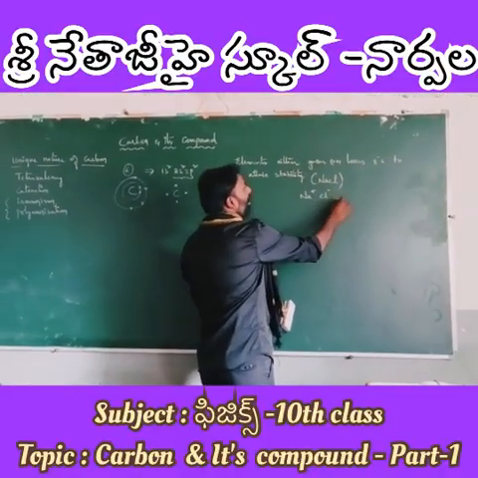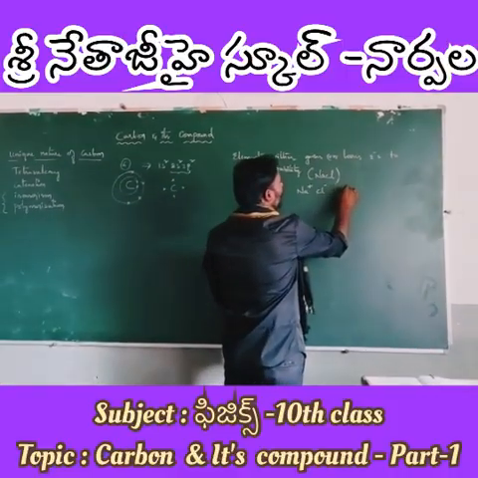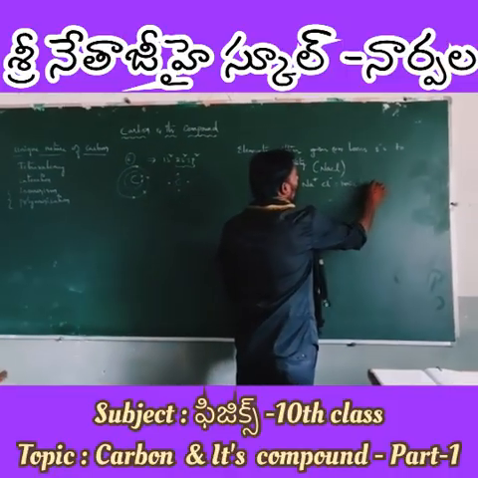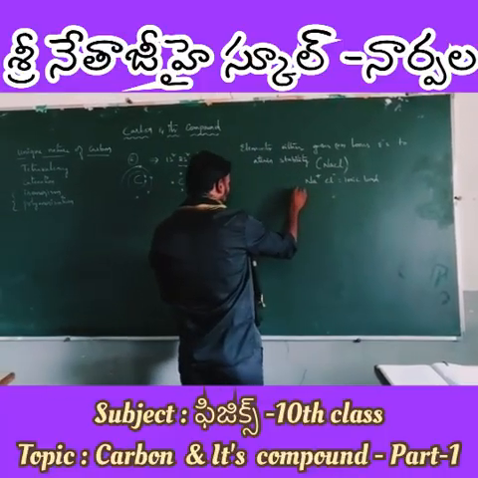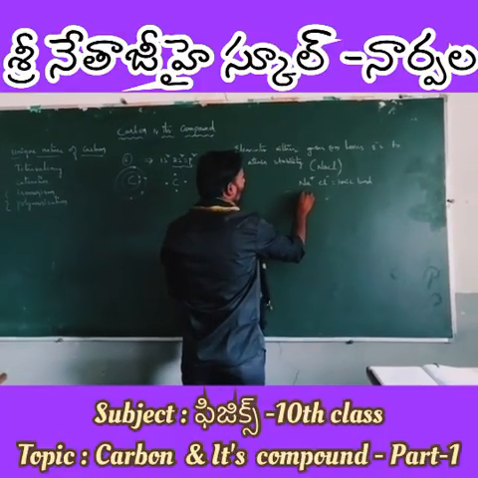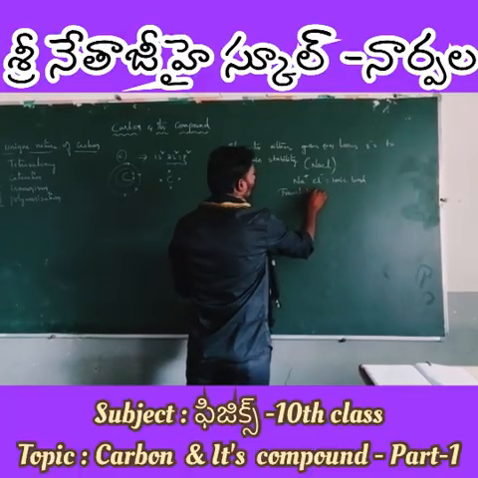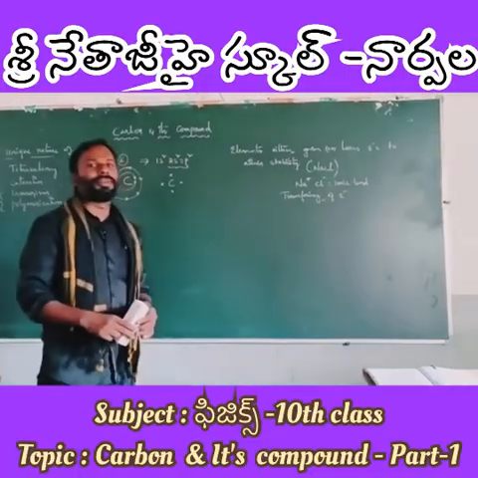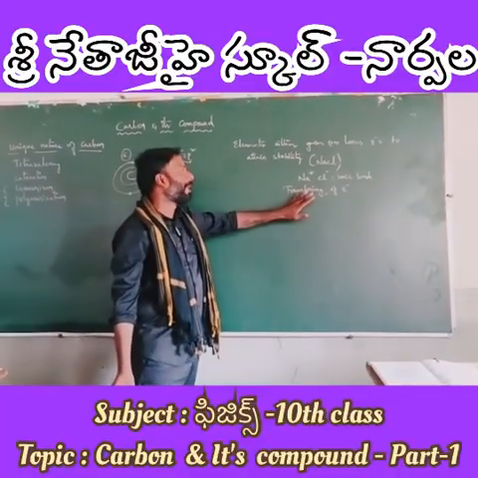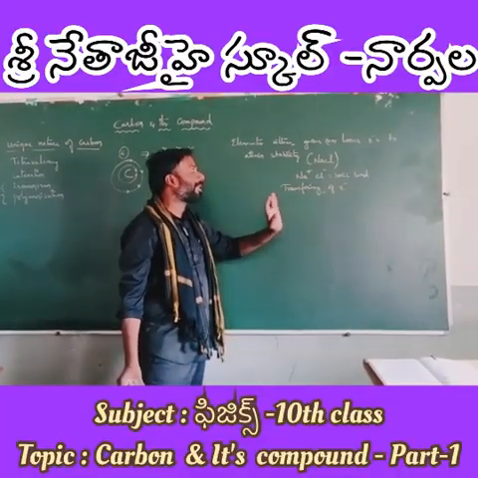Therefore, an ionic bond is formed between sodium and chloride by transferring of electrons. So guys, how is an ionic bond formed? An ionic bond is formed by transferring of electrons.